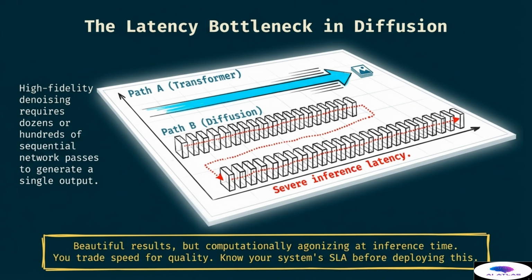This slide reminds us that in the world of engineering, you almost always trade speed for quality. When you are building a system for a specific use case, you must know your service level agreement before choosing this architecture. If your application requires instant results, a traditional diffusion model might not be the right choice unless you have massive compute resources or have optimized the sampling steps. Navigating this bottleneck is a key part of modern AI deployment, as developers seek to balance the desire for high-quality generated content with the need for responsive and efficient user experiences in real-time environments.